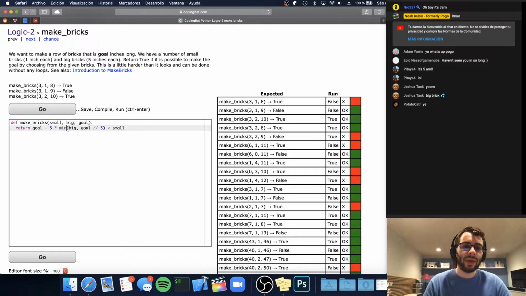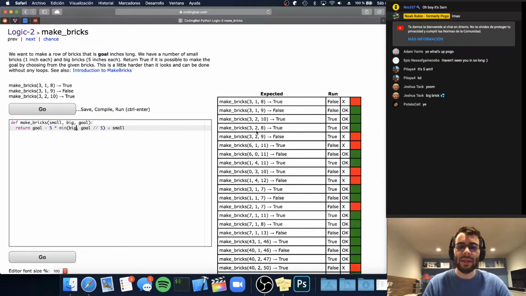And so in the normal case, we would just want to do 5 times the number of big bricks, right? 5 inches per brick times the number of bricks that we have. But we could end up with a case where we have too many of the big bricks, or we have more big bricks than we need.